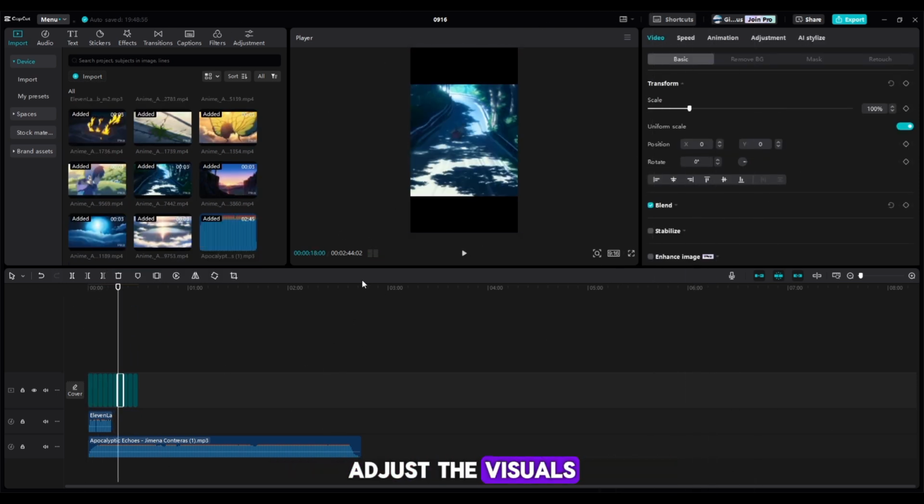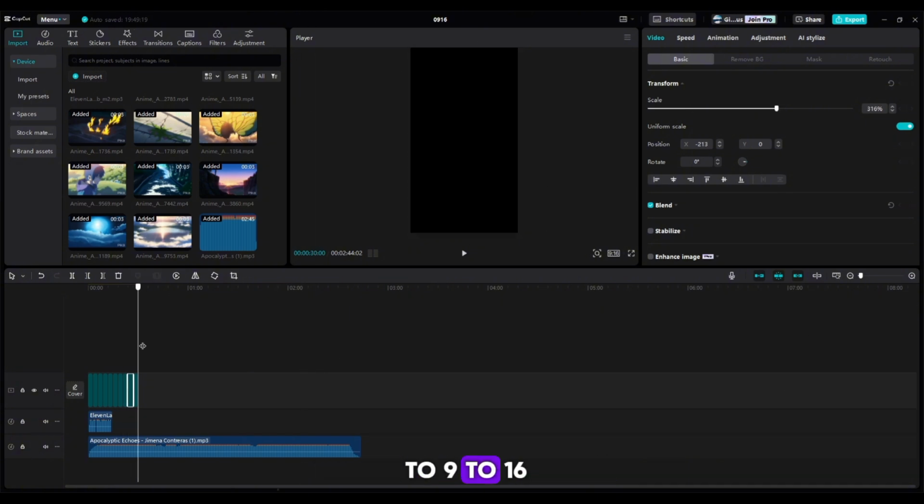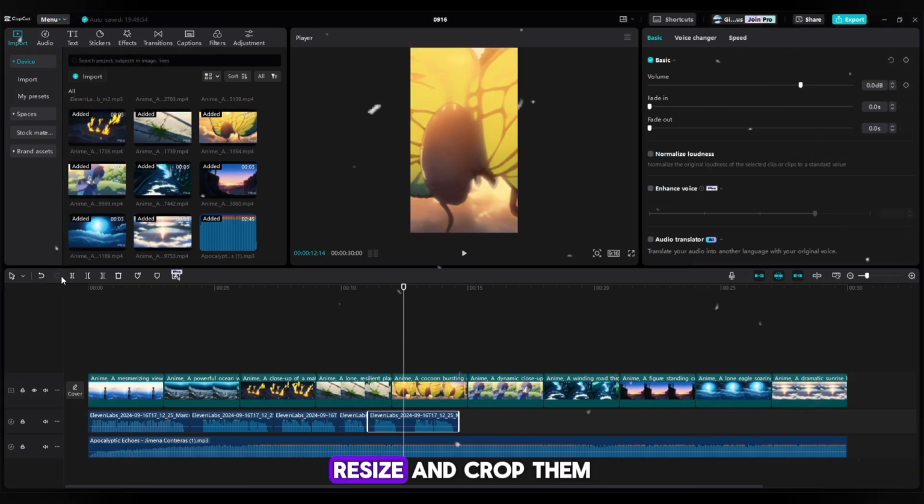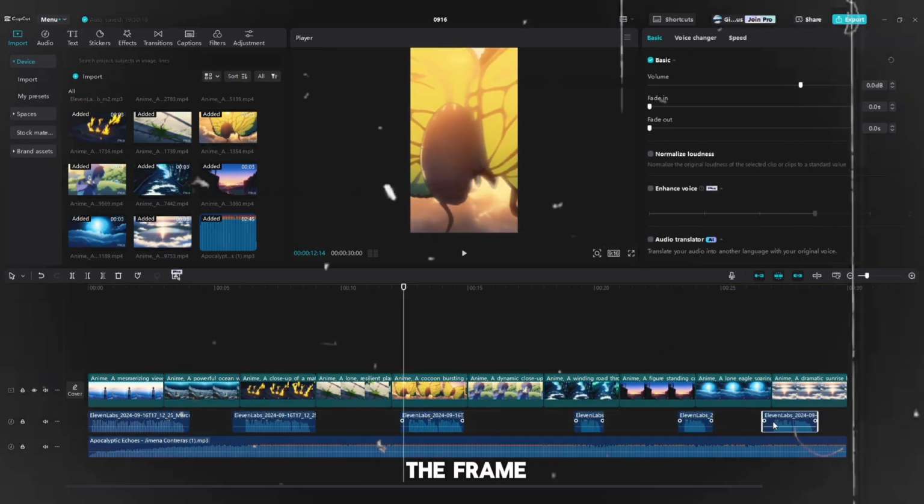Adjust the visuals. Change the aspect ratio to 9:16 for vertical videos, and drag your anime clips into the timeline. Resize and crop them as needed to fit the frame.